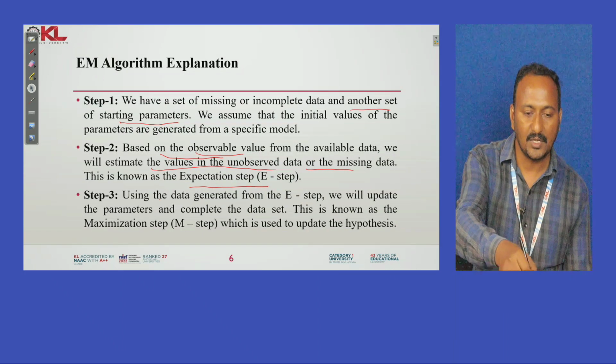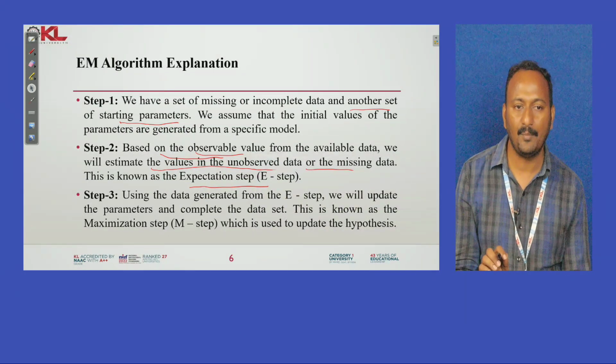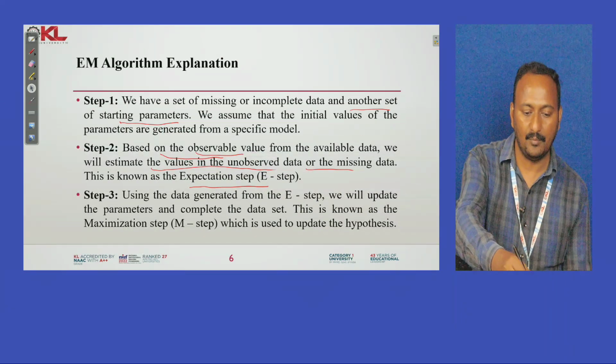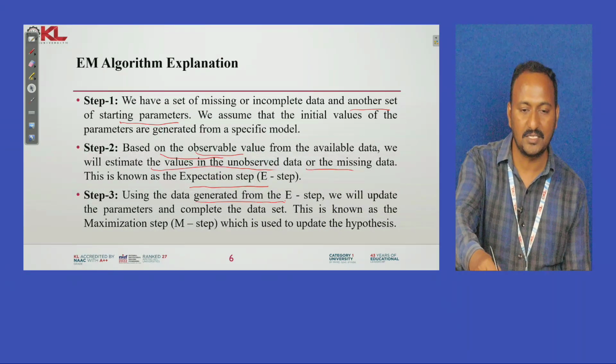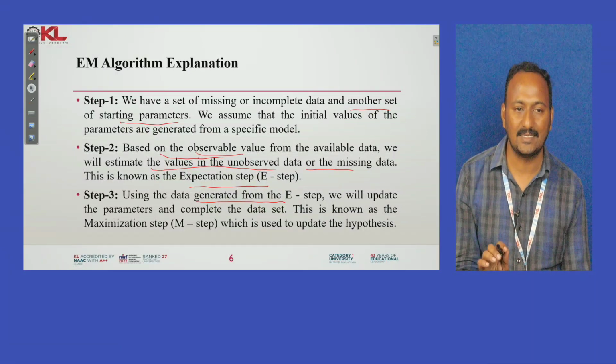And coming to step 3, we follow the maximization step. Here, by using the data generated in the E step, we will update the parameters and complete the data set.